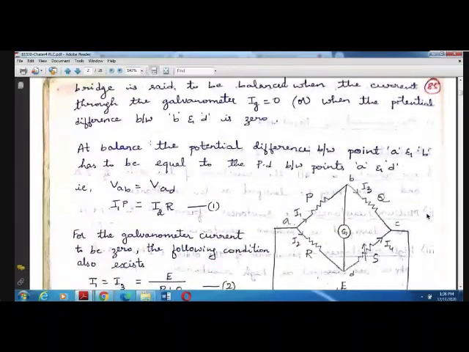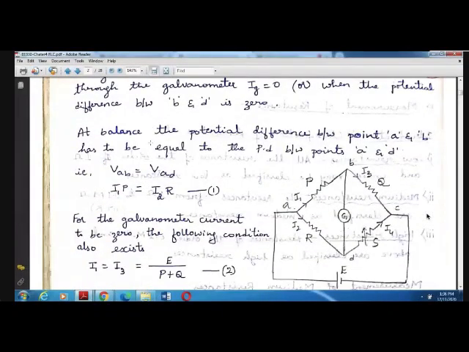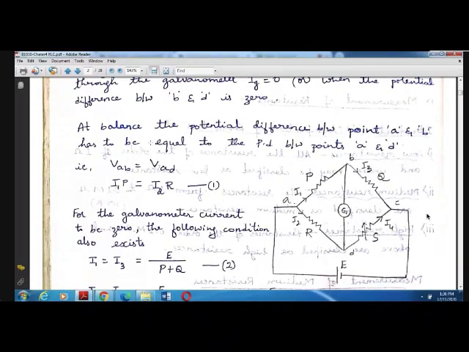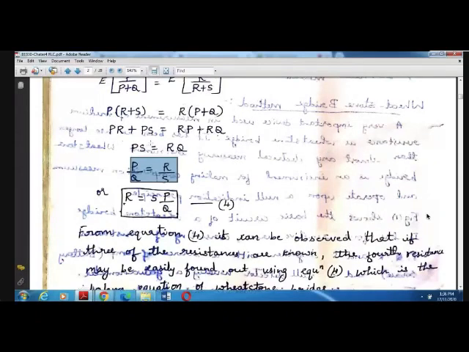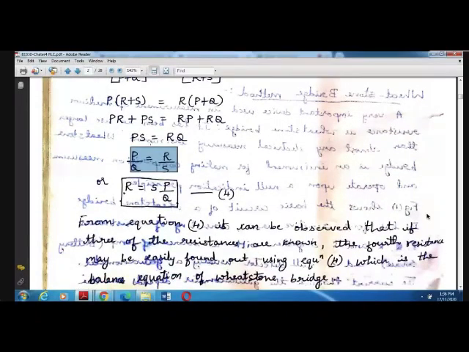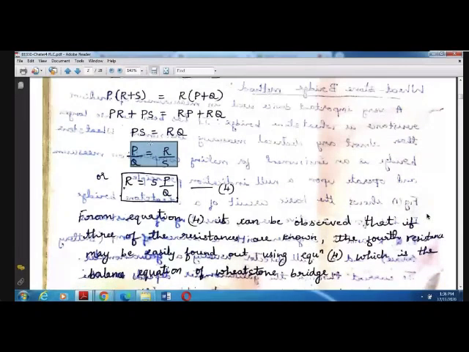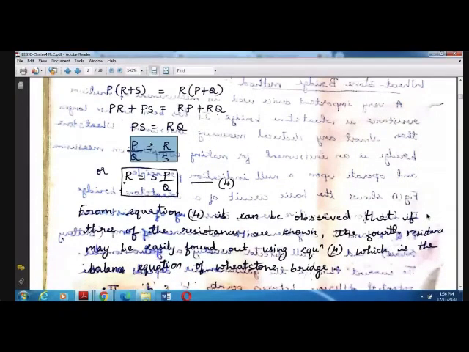So this is the condition for the bridge to be balanced in the case of a Wheatstone bridge. You can also find out the value of the unknown resistance using this equation, that is R is equal to S into P by Q. From the equation it is observed that three of the resistances are known and the fourth resistor may be easily found out using equation 4.